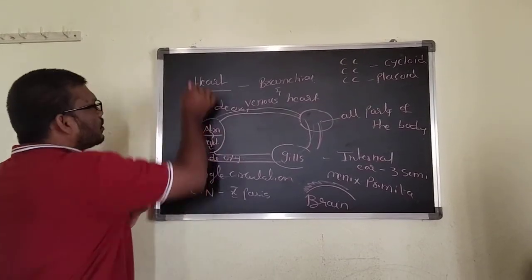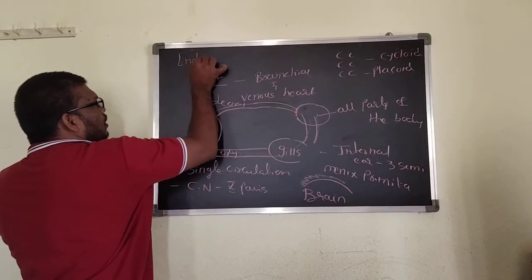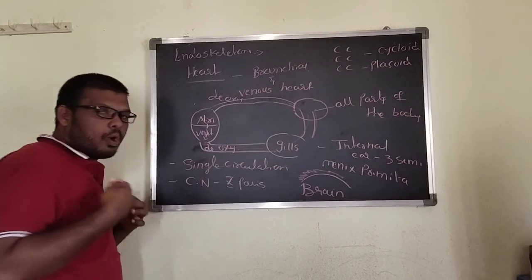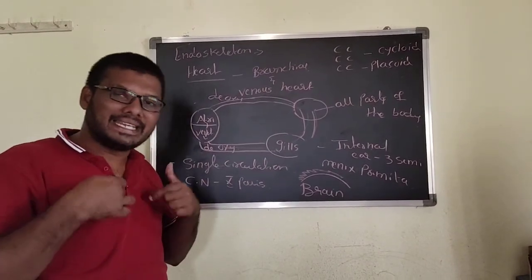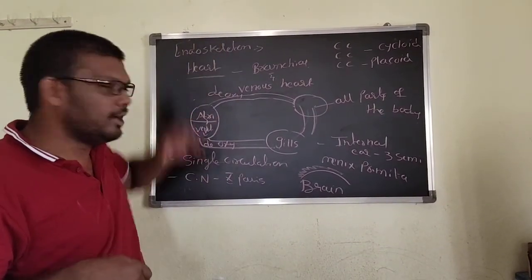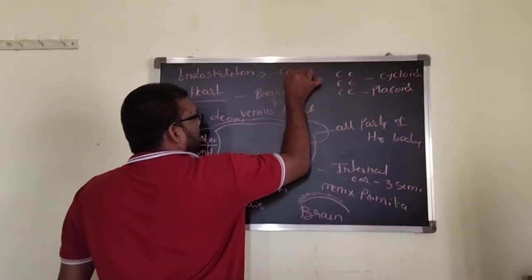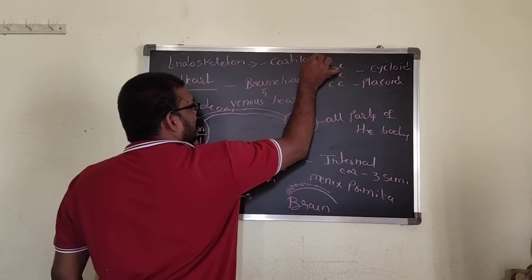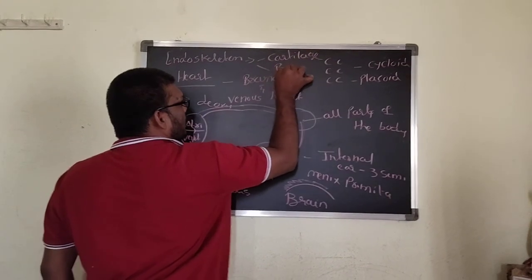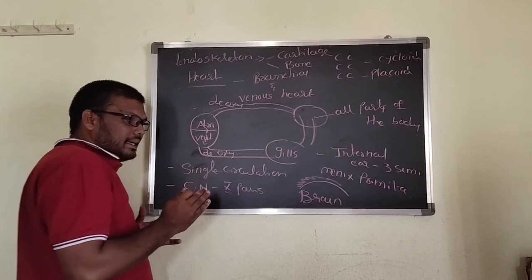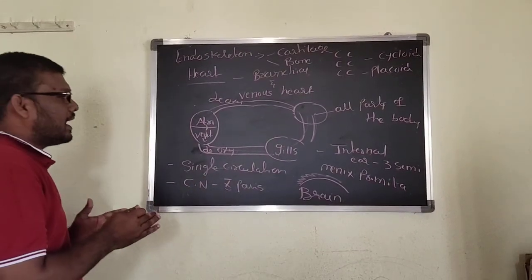And then endoskeleton. Endoskeleton means the bone framework structure present inside is called an endoskeleton. In Pisces they have two types of endoskeleton. One is the cartilage type, another one is the bony type. Tomorrow in class we can discuss the divisions regarding the Pisces.